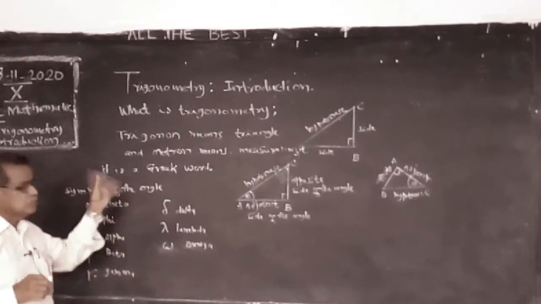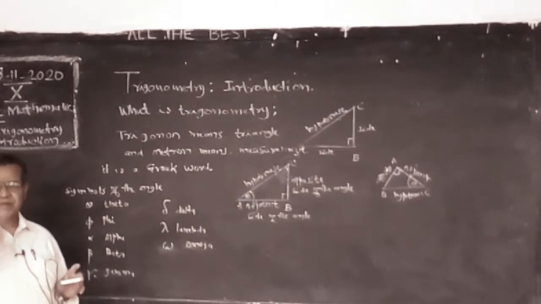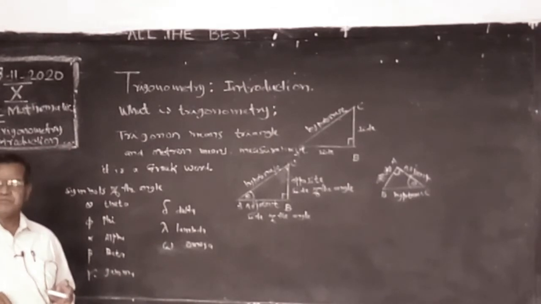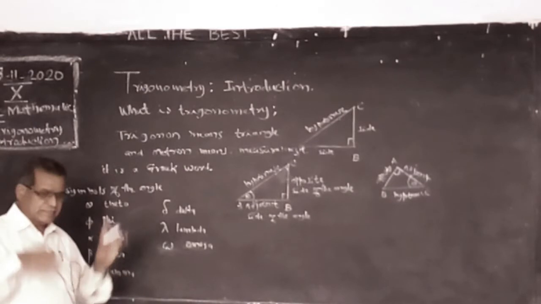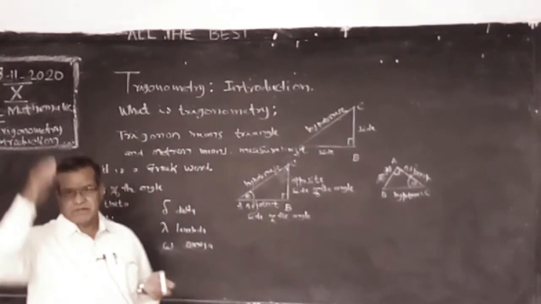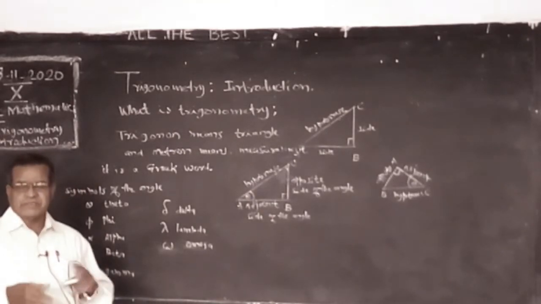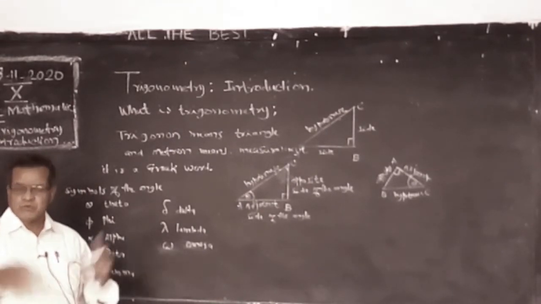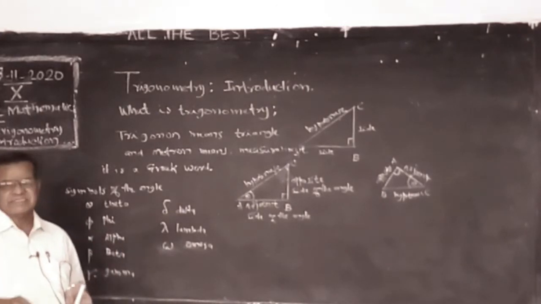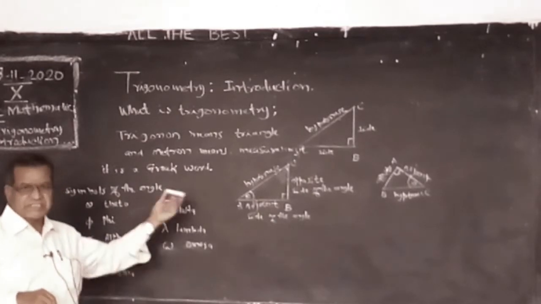It is mainly used to find the heights of cell towers, poles, and distances, the height of an aeroplane flying from the ground. Everything we can easily find by using trigonometry.